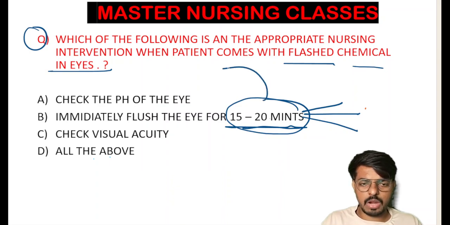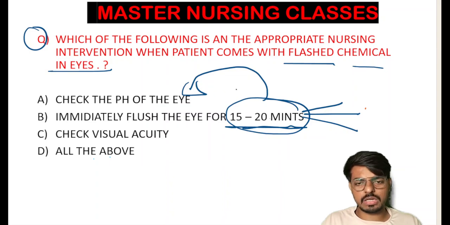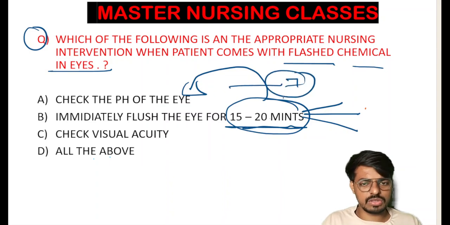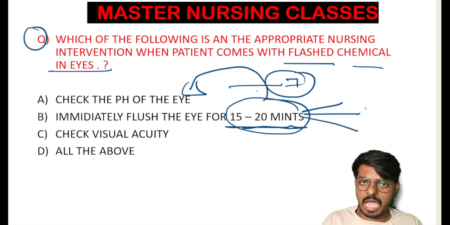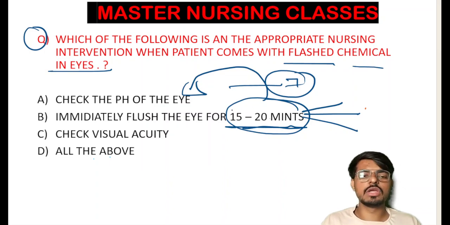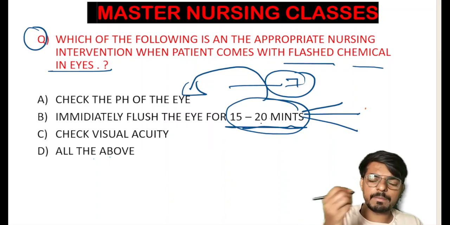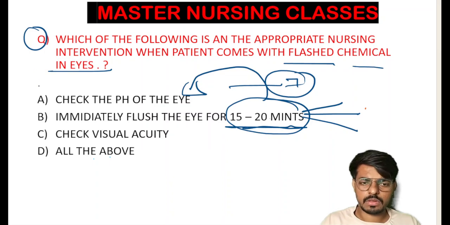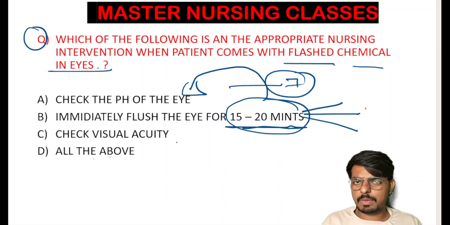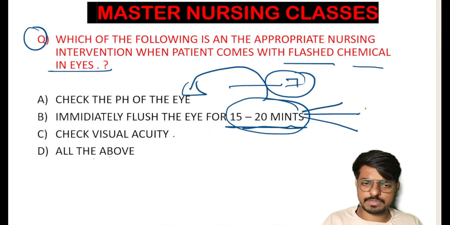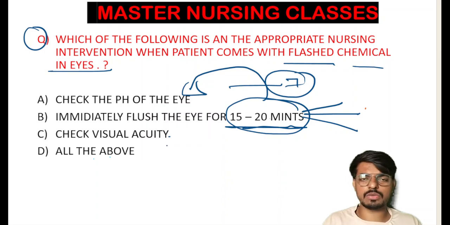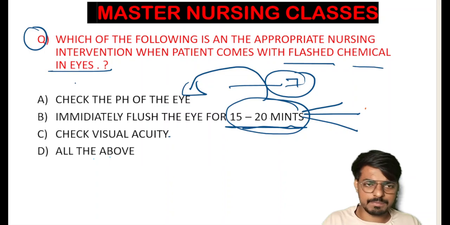Then after flushing, we have to check the pH. If the pH comes to 7, neutral, it is okay. If it is still alkaline or still acidic, we have to continue the flush until the pH comes to normal. And option C is checking the visual acuity. So if the patient comes to the emergency department after first aid, this will take the priority here. If the patient comes to the emergency department without any first aid, option B will take the priority here.